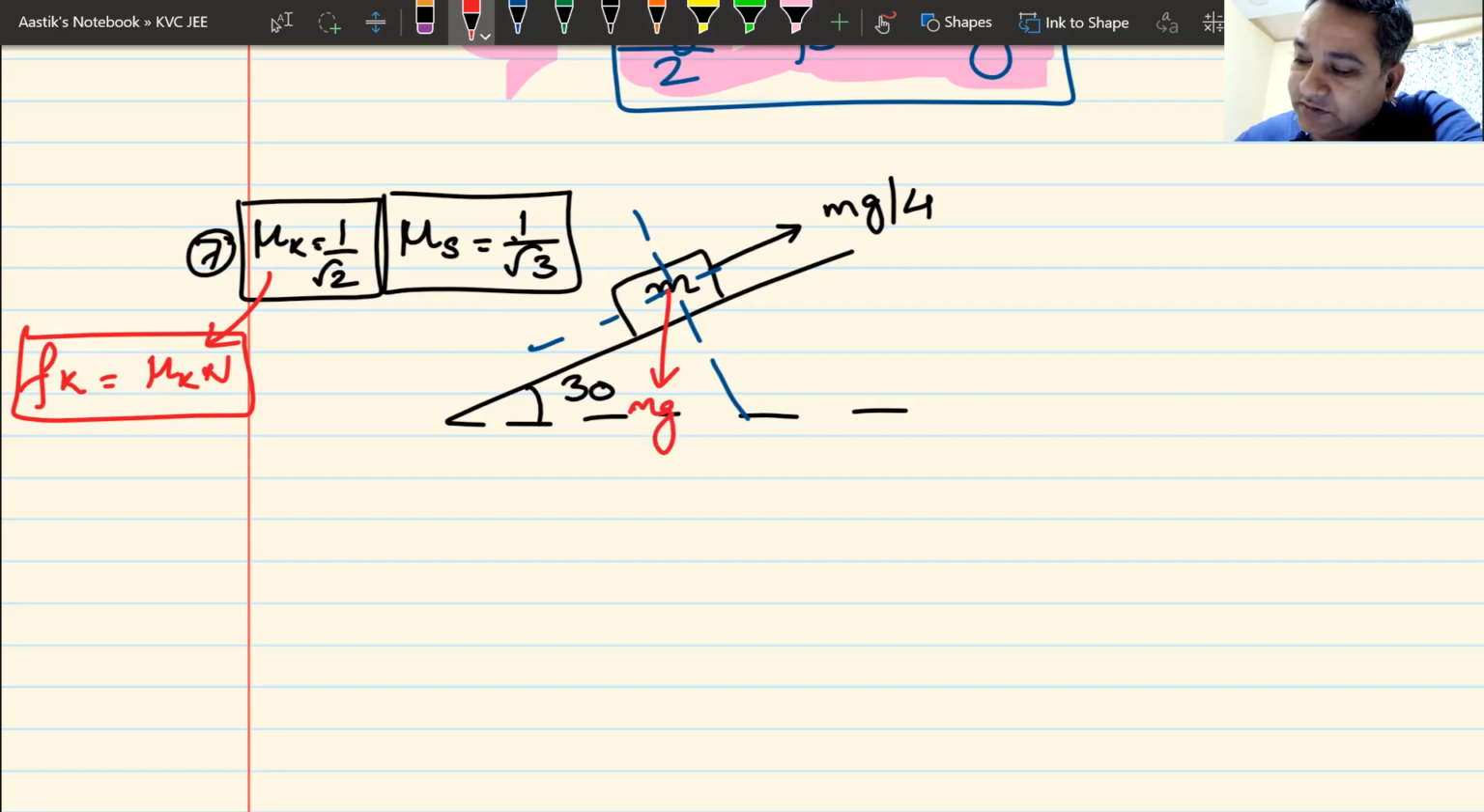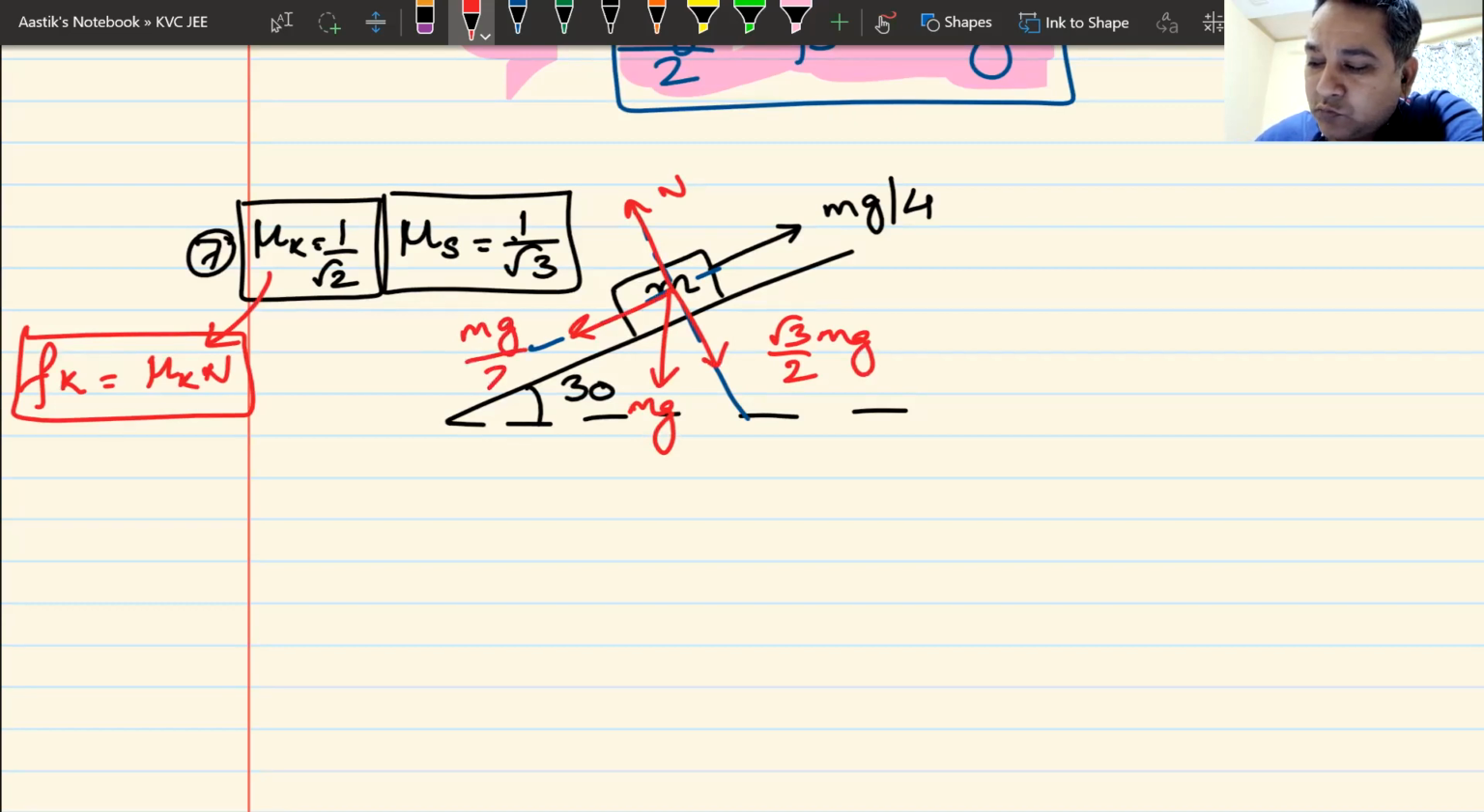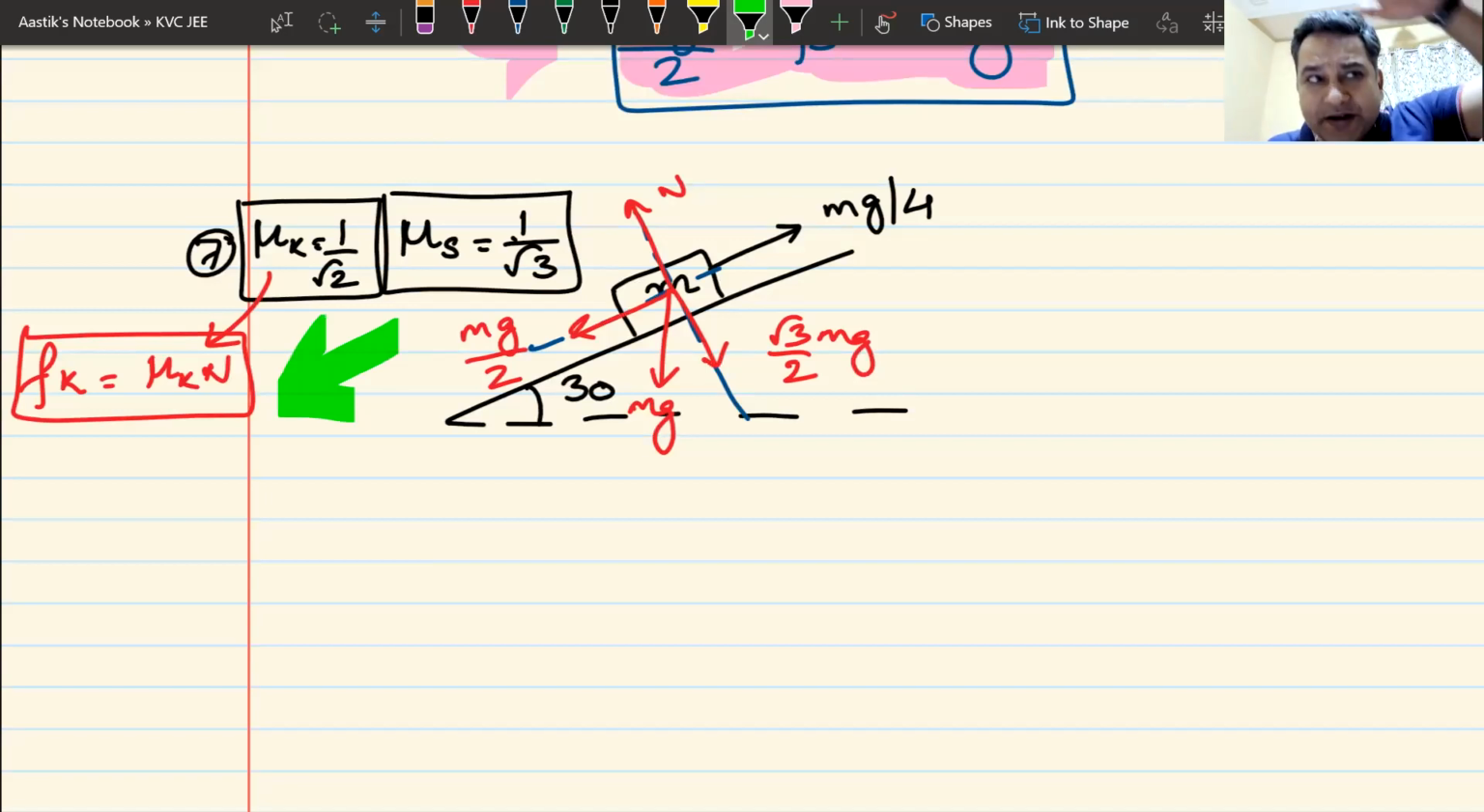This is mg, this is normal reaction, this is mg cos 30, root 3 by 2 mg. This is mg by 2. This is mg by 2. So I know mg by 2 is trying to pull it downwards, mg by 4 is trying to pull it upwards. So now I understand that the only way this block can move is downwards. Impending motion is downwards.